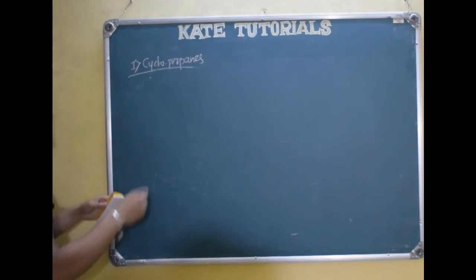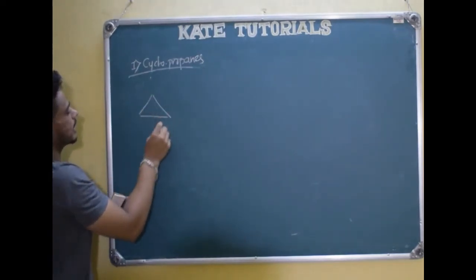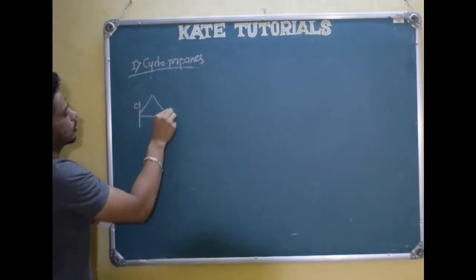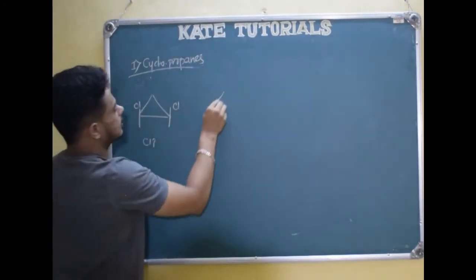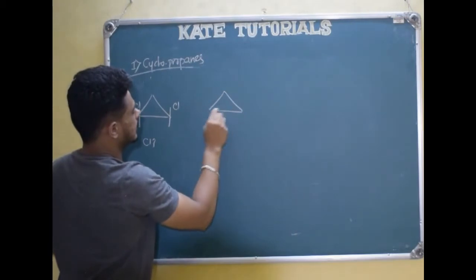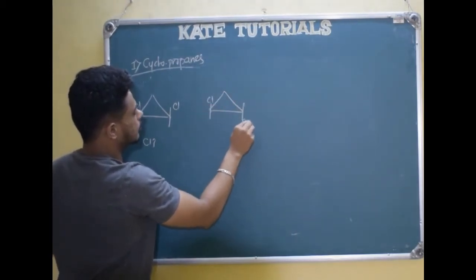See, if they give you the structure for cyclopropane to be like this, chlorine above, chlorine above. If both chlorines are above, it is like cis, and another possibility will be like this: one chlorine above, the other chlorine below.